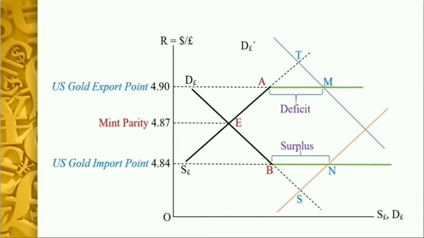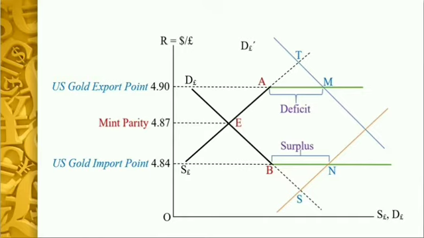Now suppose due to some reason or other, the US demand curve for import shifts parallelly upward to D pound prime. If the supply curve of pound were normal upward rising, then the equilibrium would have obtained at point T, where the exchange rate would have increased beyond 4.90.